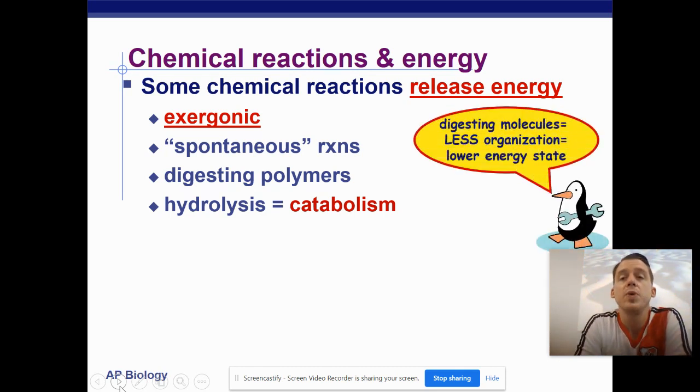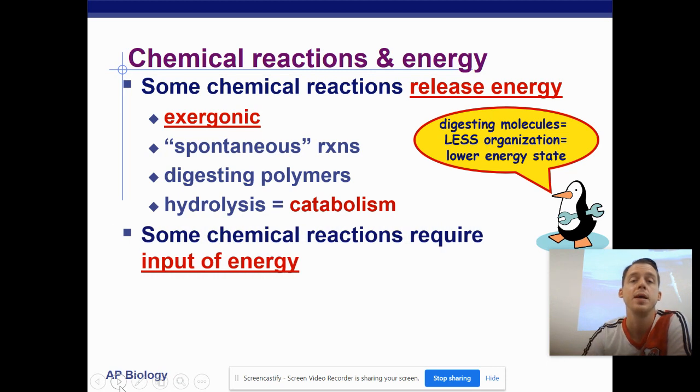All right, so we are digesting molecules, we are creating less organization, therefore we are doing what with entropy? We are increasing entropy because we are creating more disorder.